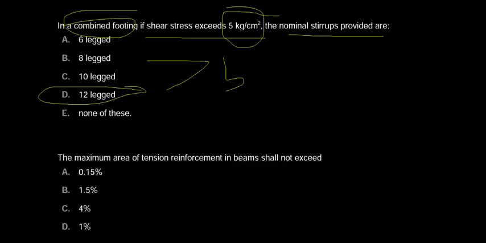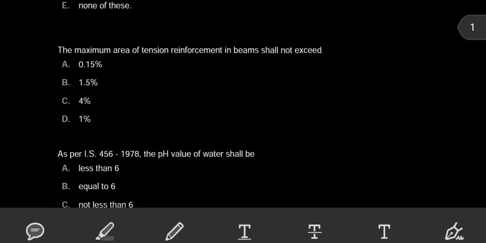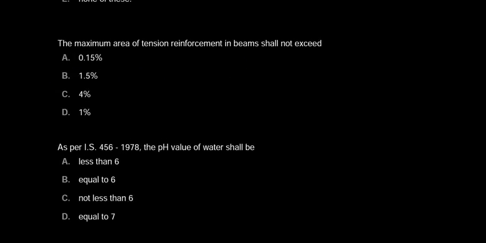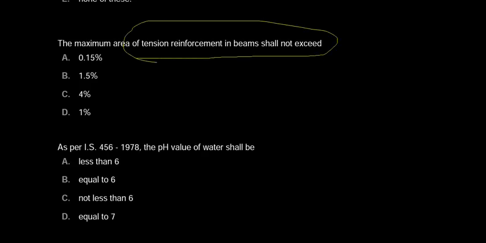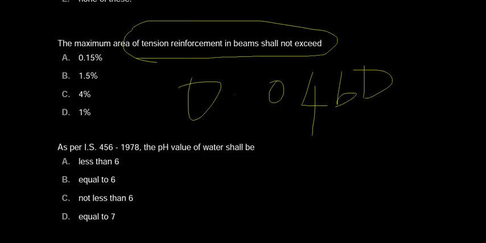Now we will move to the next question. The maximum area of tension reinforcement in beams shall not exceed. According to IS 456, the maximum area of tensile reinforcement in a beam shall not exceed 0.04 BD, that is 0.04 of the total cross-sectional area. So the correct answer is 4%.